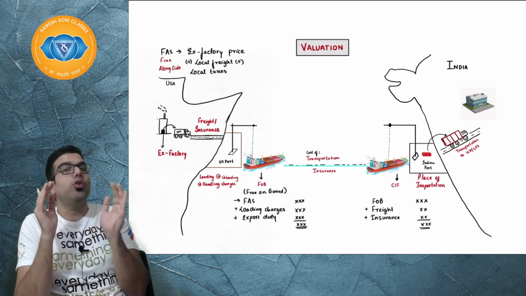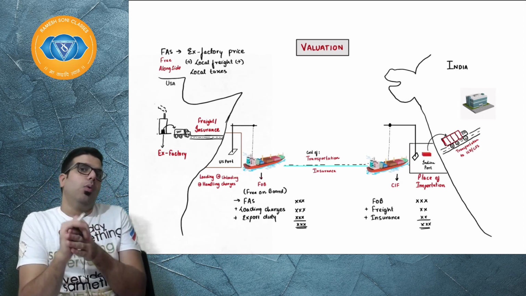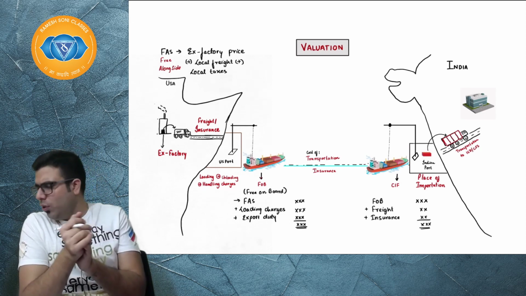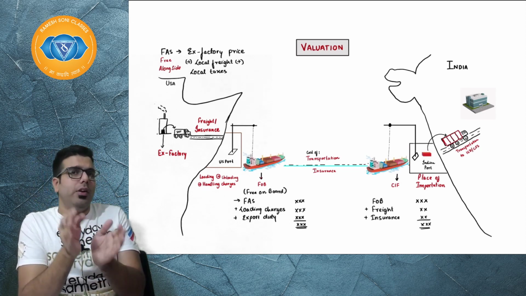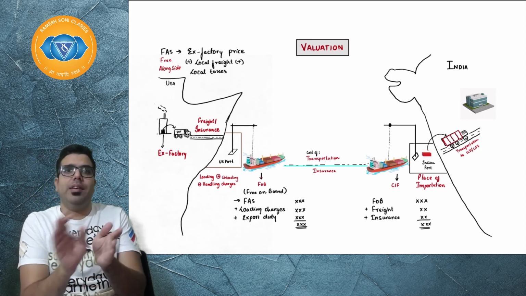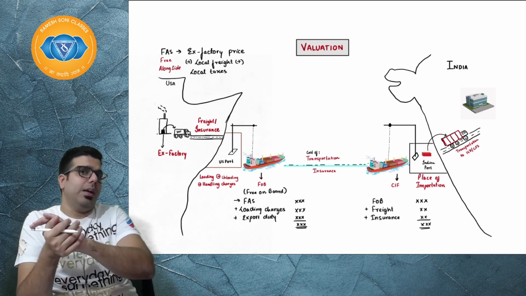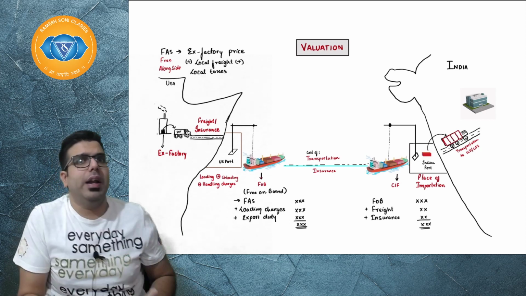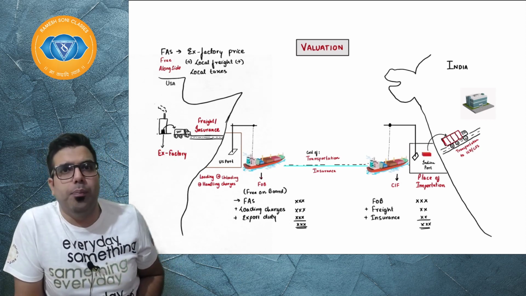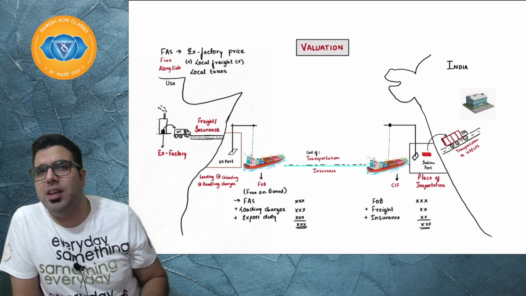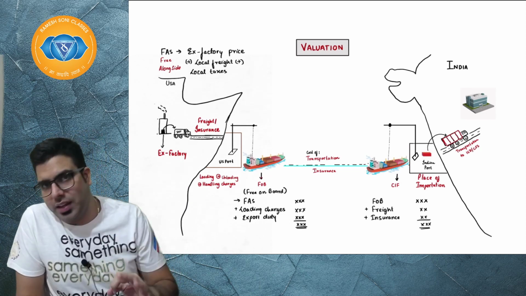Everyone over here, when you do the chapter of valuation, while solving the question of valuation, many students have been texting me, sir, we are trying to do a question, our answer comes different and ICAI's answer comes different. Sir, ICAI's freight amount, they don't go ahead and add freight and handling at the port of importation. We go ahead and add. So there is some difference which is happening. Can you please help?